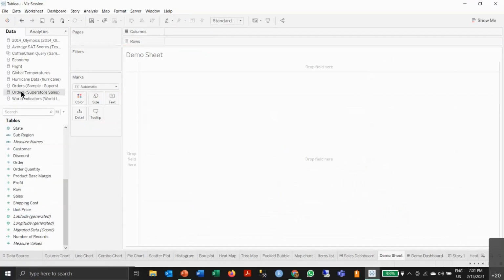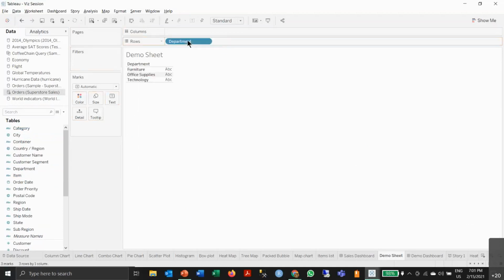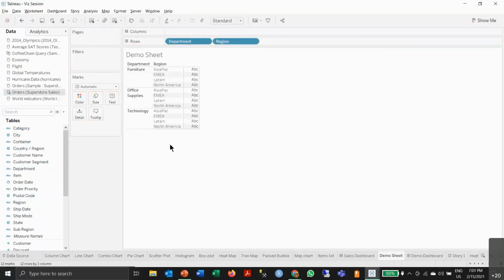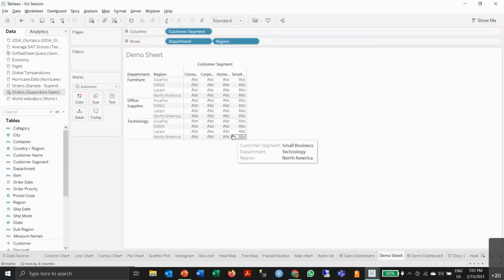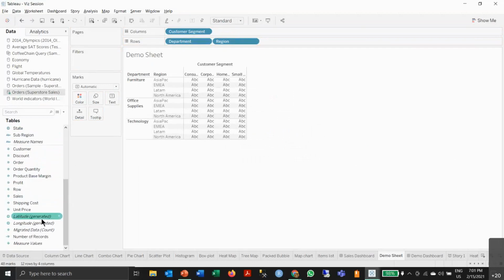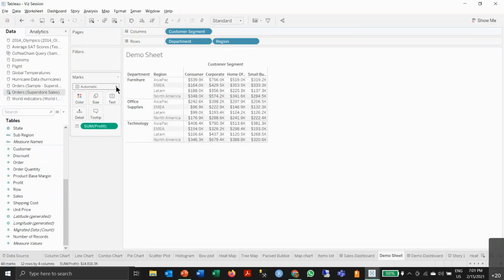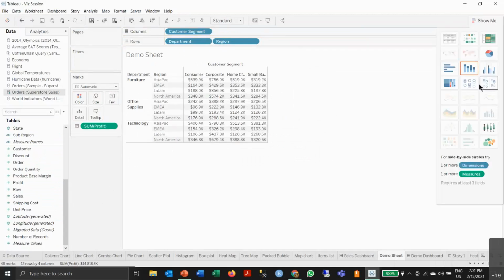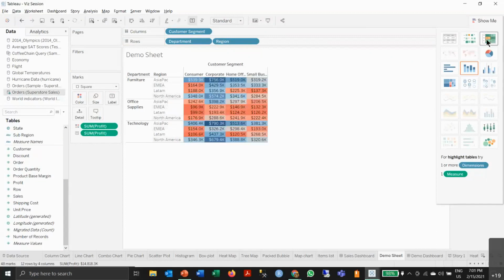Again, we'll move back to Superstores data, and for heat map, first I'll go into the department. I'll drag it into rows. Now I'll drag the region into rows, and customer segment into columns. Now this creates a cross tab. Now I want to populate this cross tab by, let's say, profit, and this will show you text. And to create a heat map, you can go here and click on a heat map.